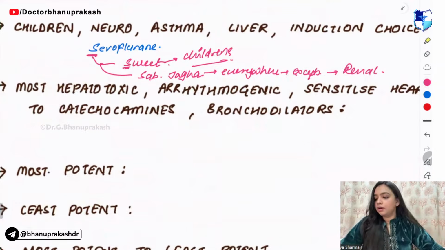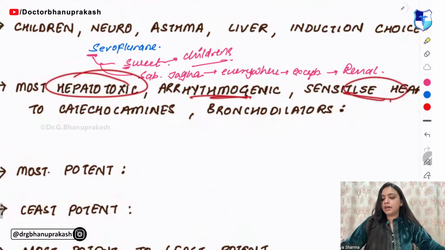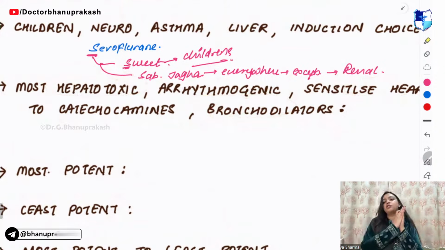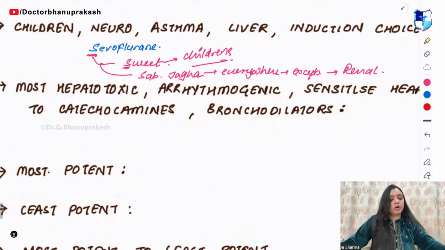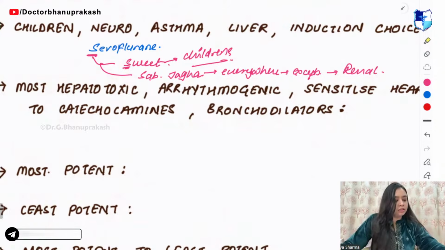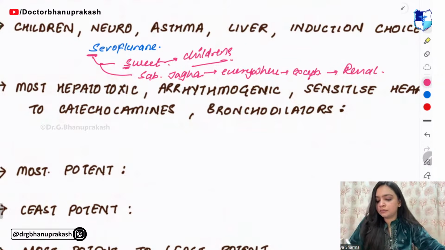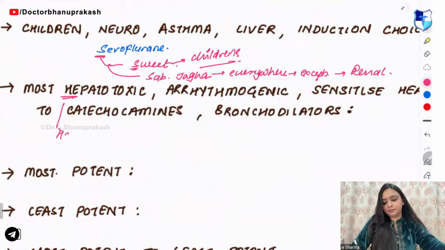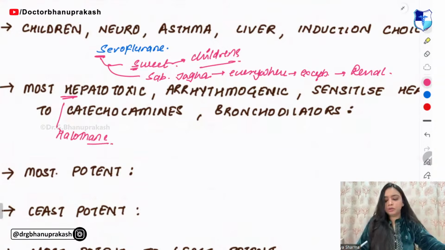Next, most hepatotoxic, arrhythmogenic, sensitive, and bronchodilators. Which inhalational agent am I talking about? I am talking about H for H. I am talking about halothane.